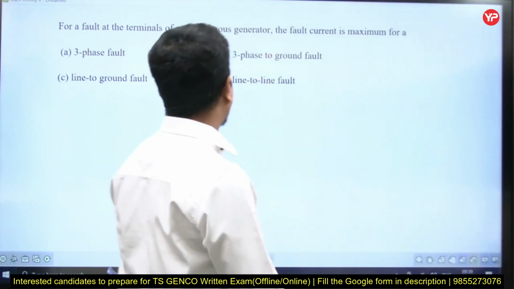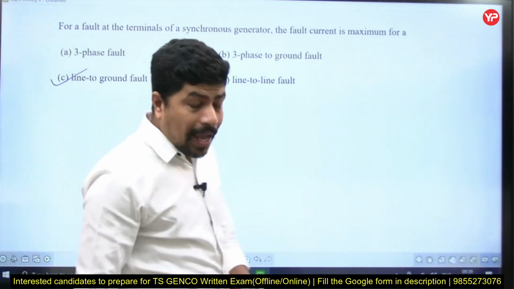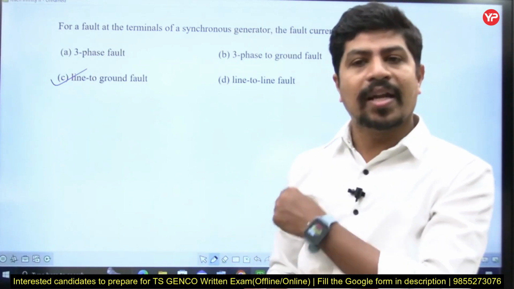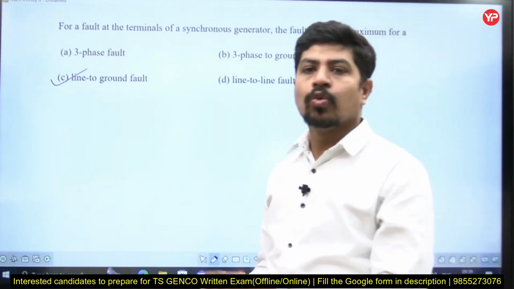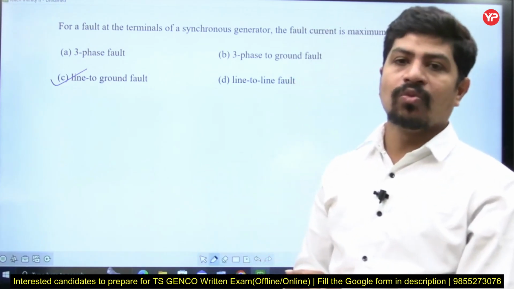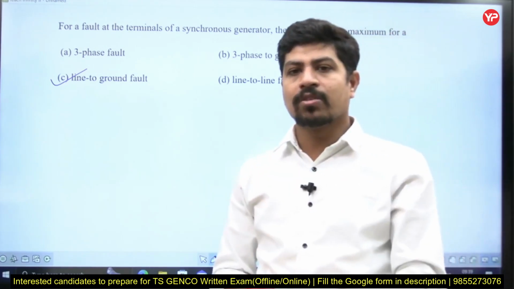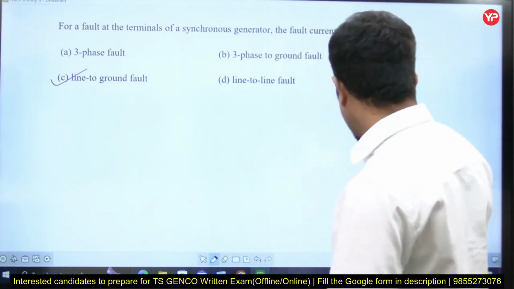Anywhere except at the generator terminals, a 3-phase fault is going to give maximum fault current. Please do remember these 2 points. These are the outcomes of analysis. Once you do fault analysis with positive sequence reactance, negative sequence reactance and zero sequence reactance, you are definitely going to get the same, right?